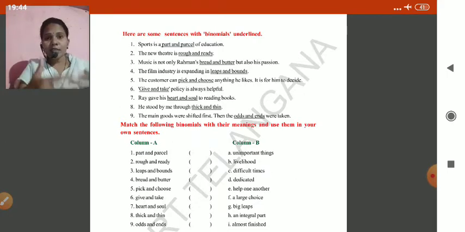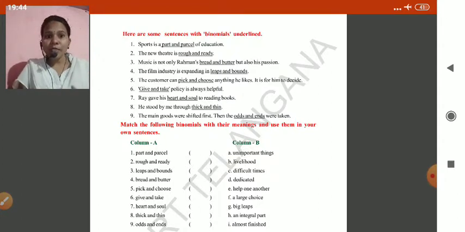He can check everything. Give and take policy means here you have to adjust, compromise. Sometimes you have to give up your thoughts, or sometimes you have to receive from others. That is nothing but give and take. Policy is always helpful. Ray gave his heart and soul. It means the dedication he put in reading books.